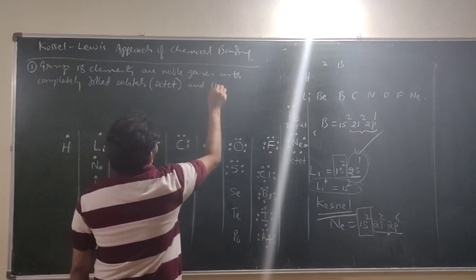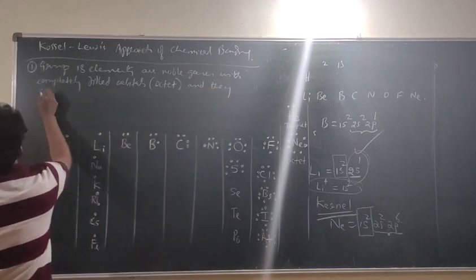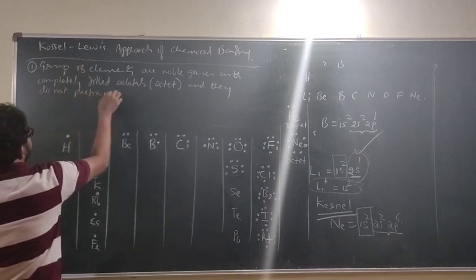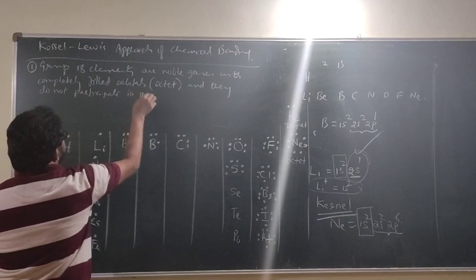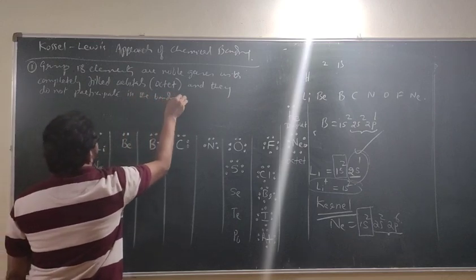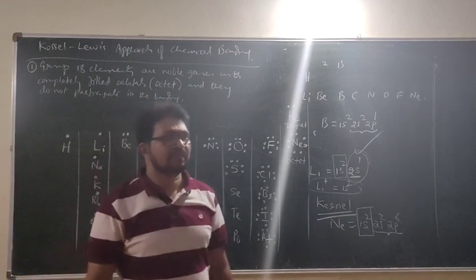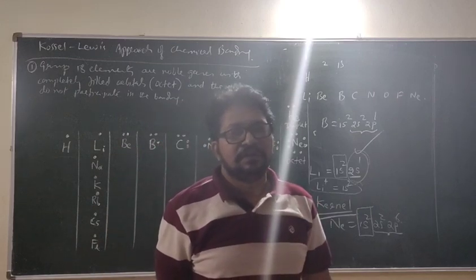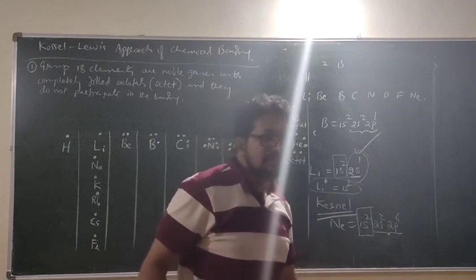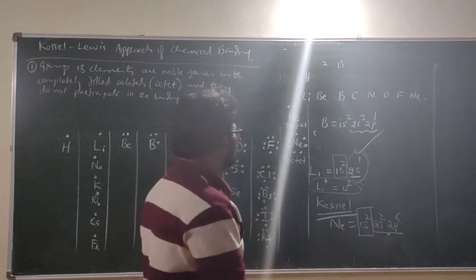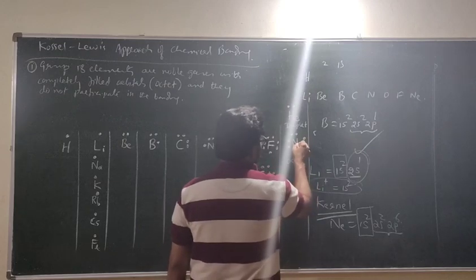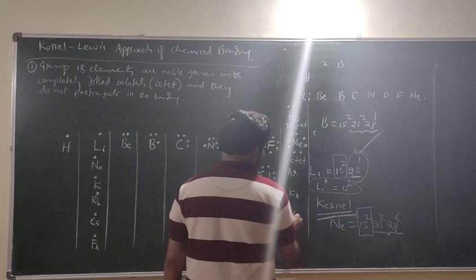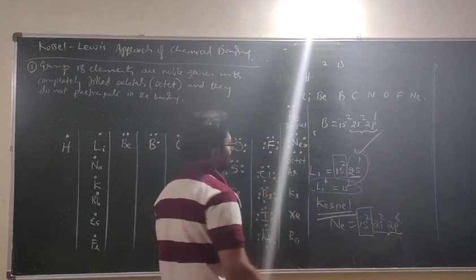And they do not participate in the bonding. This is the first point. Group 18 elements are what? Neon is here, other elements I will write: argon, krypton, xenon, radon.